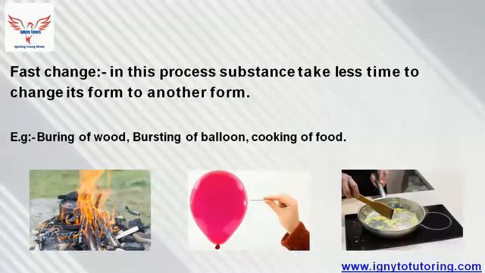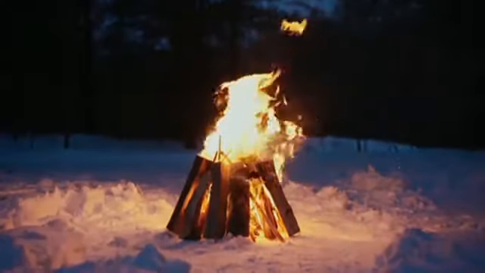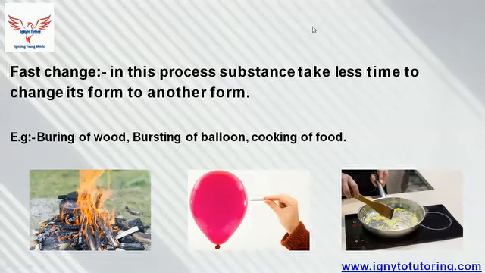Hence, let's learn the fast change. What is fast change now? In this process, a substance takes less time to change its form to another form. Here we can see the example of burning of wood. In burning, wood gets converted into ash when we fire it. This is one type of fast change. Burning of wood doesn't take as much time as germination of seed, formation of petroleum and rusting of iron take.